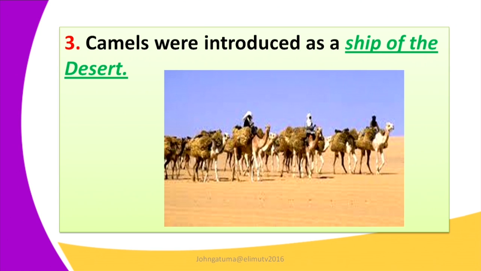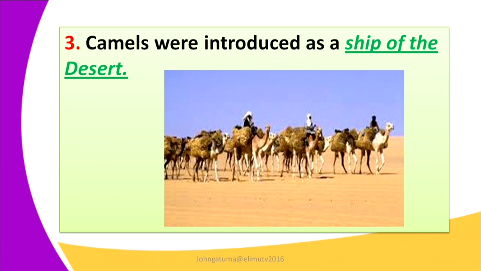Number 3, the camel has hooves. The toes of the camel, you can see how the legs are. They are able to move on rocky ground, unlike the horse. So for this reason you can say that a camel is a ship of the desert.